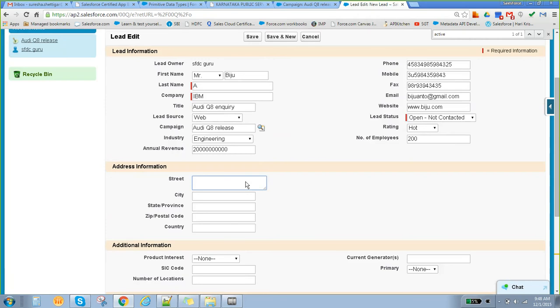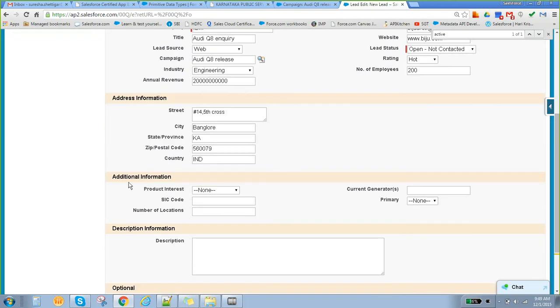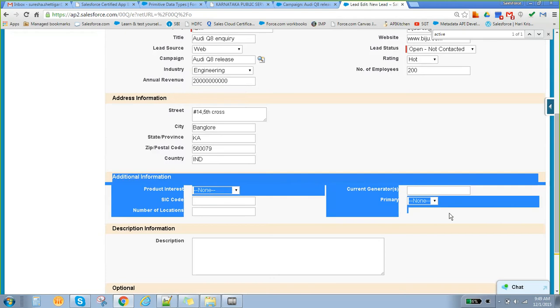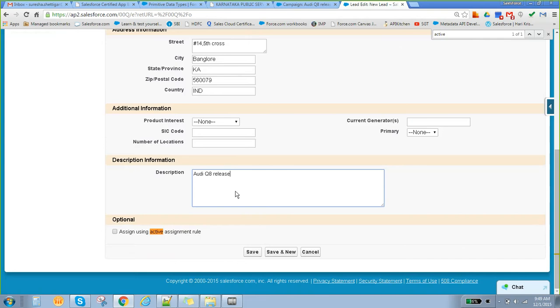So give your number and your address details. I'll put my address as well. The city is Bangalore, house number 14, 5th cross, and so on. Assume the state is KA, pin code 560079, country 90. These additional details are not required, so for the time being we'll just ignore that. Then a description: put some description, like a keyword release.